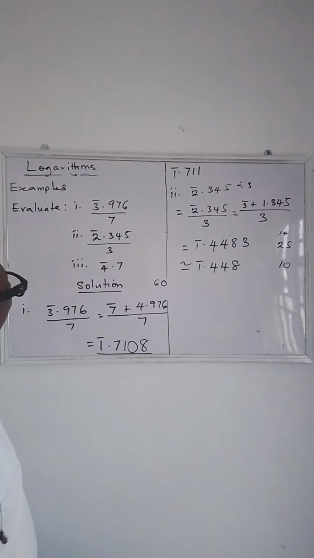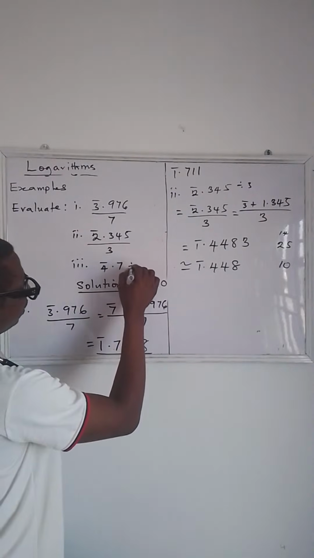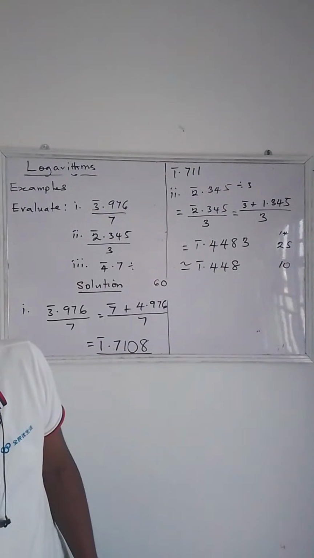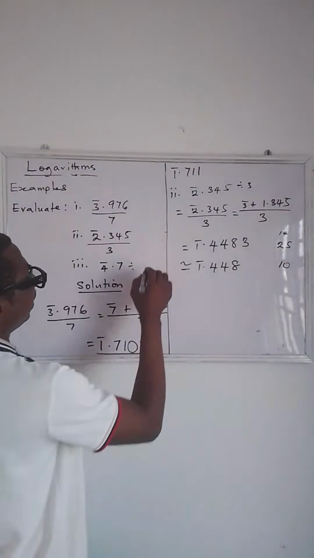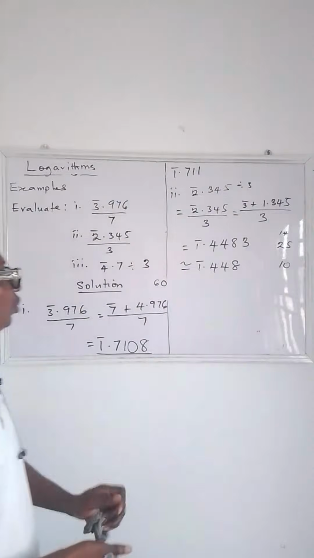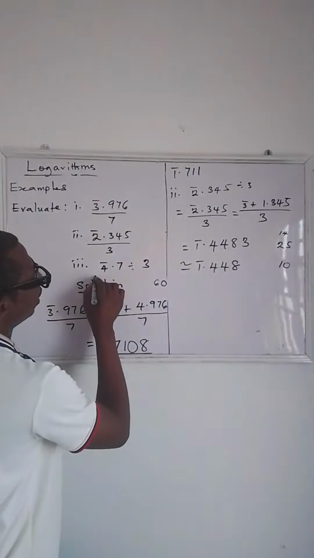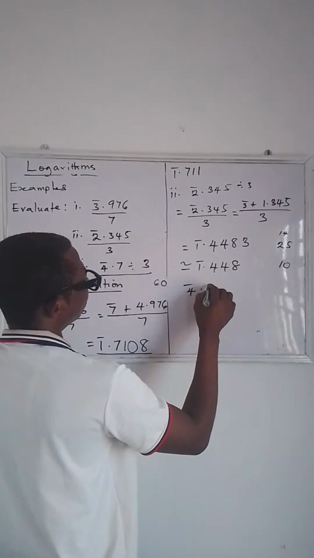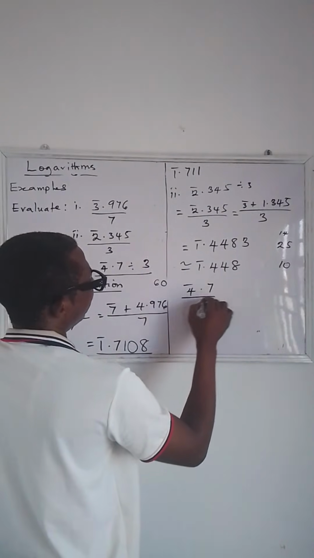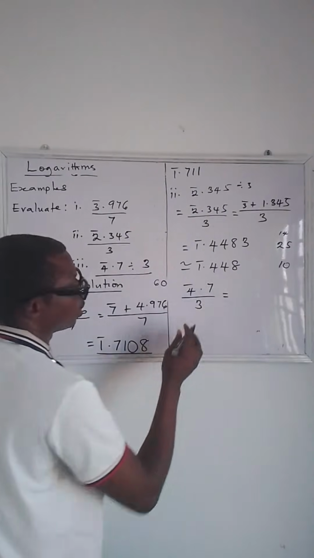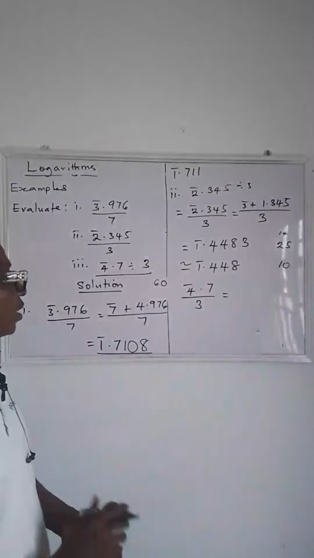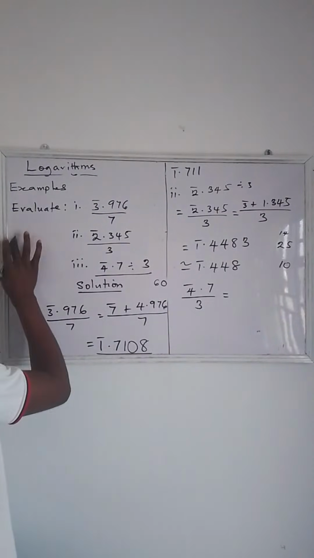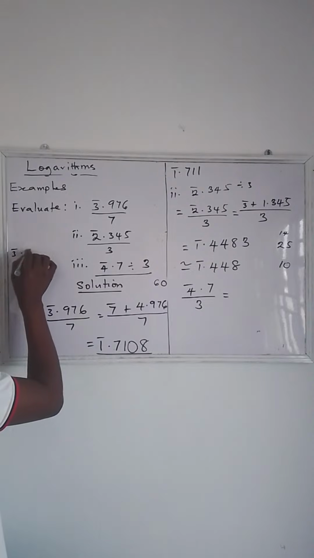So now the last one, okay, you have to divide this by 3. Okay, can you do this one and let me see your answer? Now do this one. Bar 4.7 divided by 3. So what's going to be your answer? Can you do this and let me have your answer? So if you have, let's say your answer is bar 3.8 now.